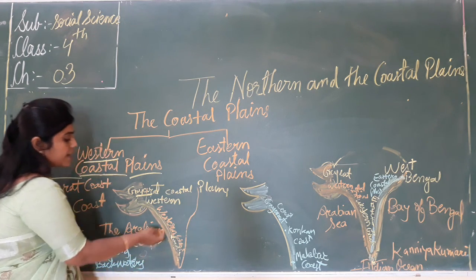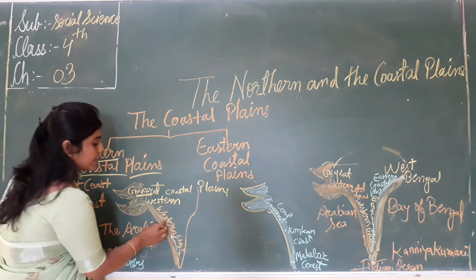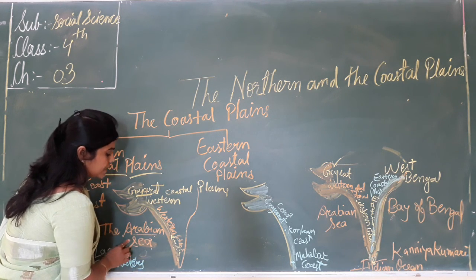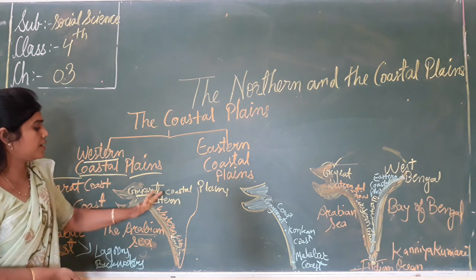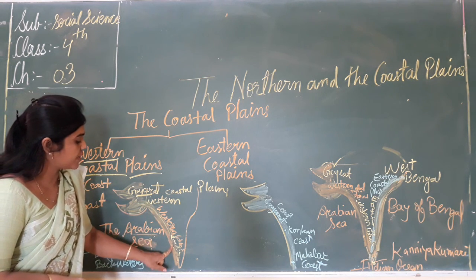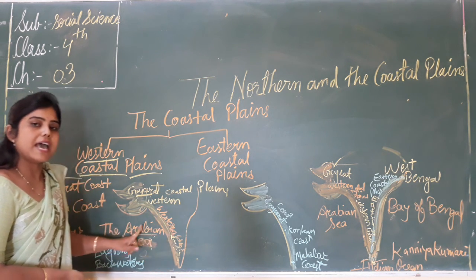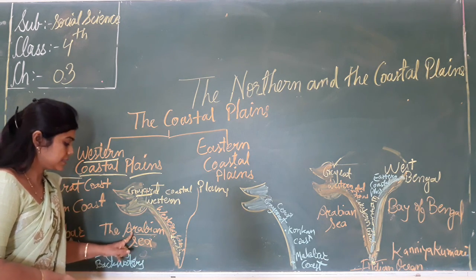Western Ghat. Here on the west side, कौन सी घाट है? That is the Western Ghat and this is the Arabian Sea. So the western coastal plains lie between the Western Ghat and the Arabian Sea.